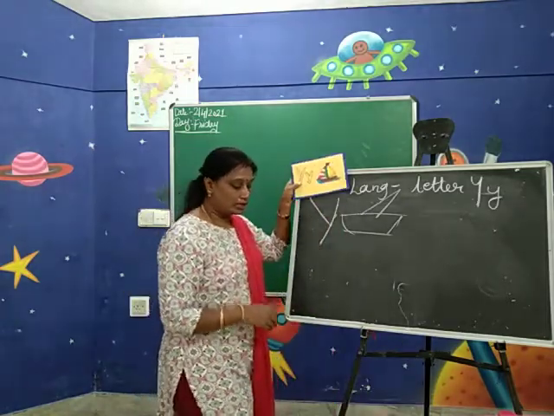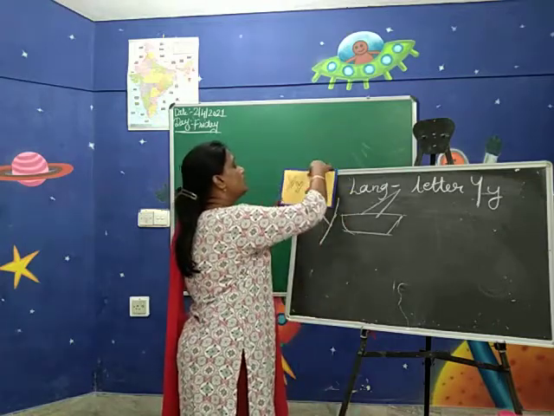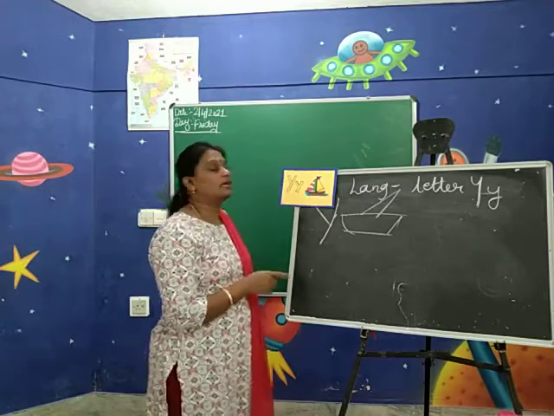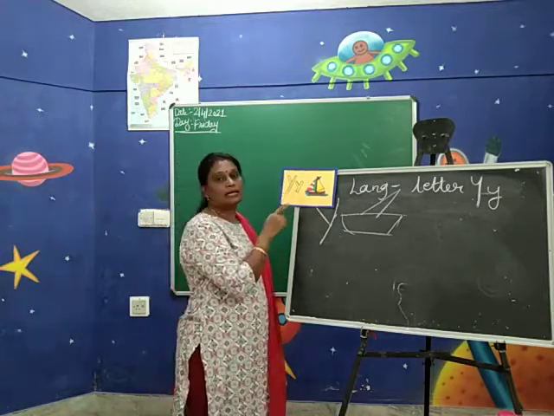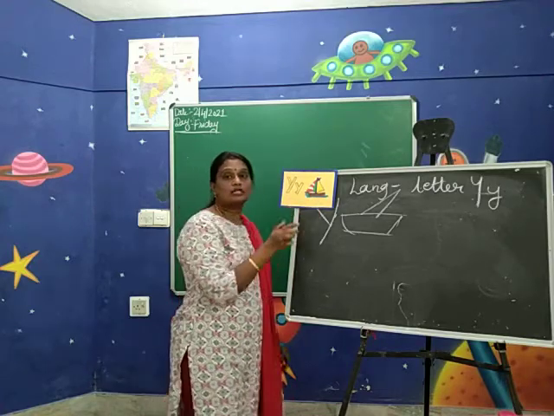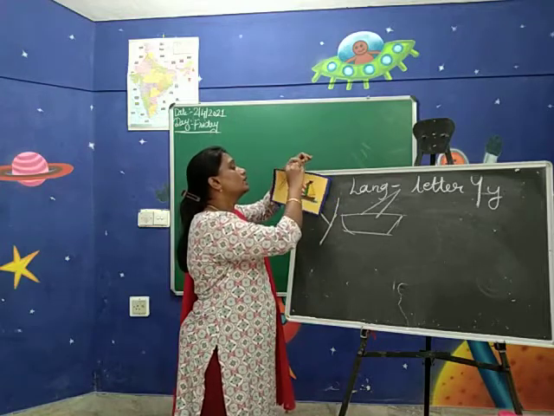Okay. Now which letter am I going to revise today? That is the Y letter. This is a big letter Y and this is the small letter Y. Big letter Y is known as uppercase. Small letter Y is known as lowercase. Y for yacht. Y sound Y.